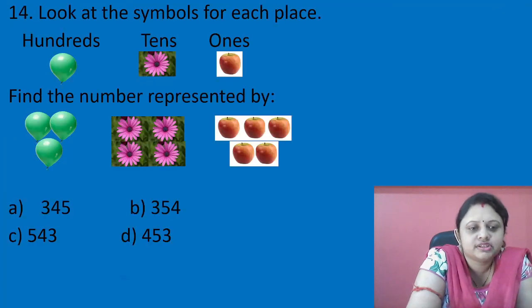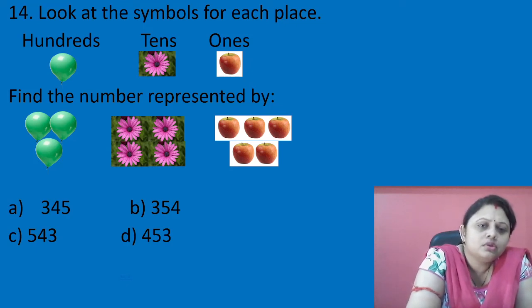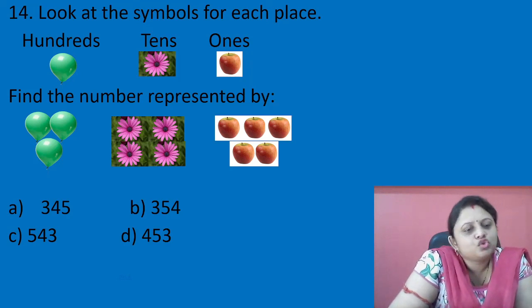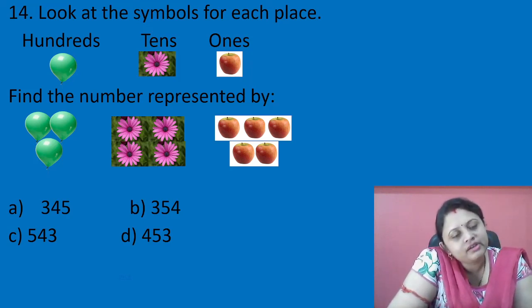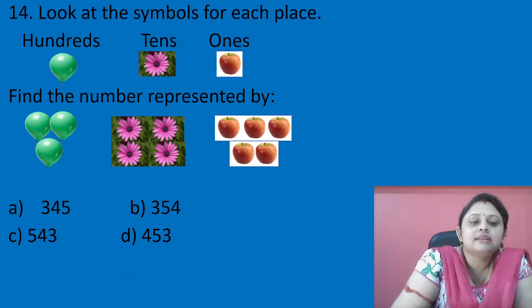Okay, next question. Look at the symbols for each place. For the hundreds place, that is a balloon. For tens, a flower, and for ones, an apple. So find the number represented by this picture. As we know, the hundreds place is represented by balloons. So how many balloons are there? 1, 2, 3. That means in the hundreds place the number will be 3.